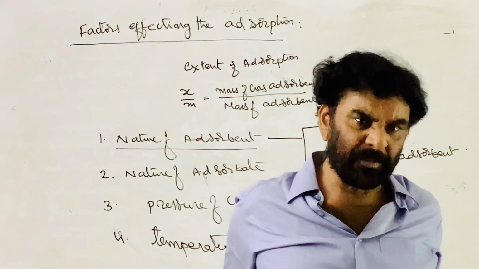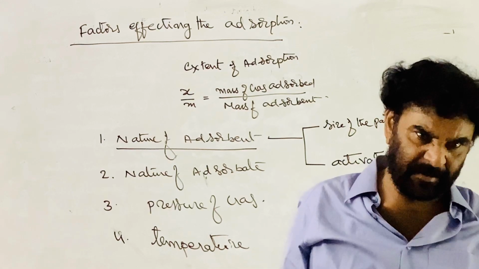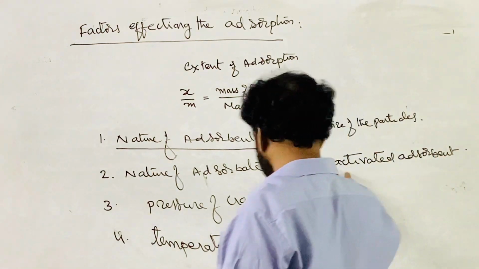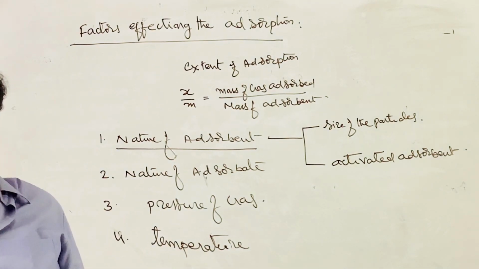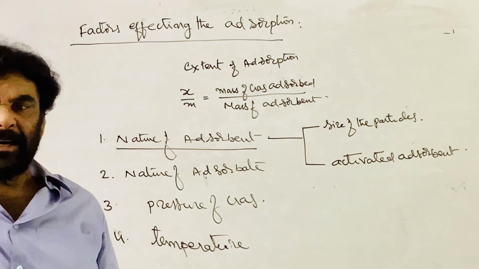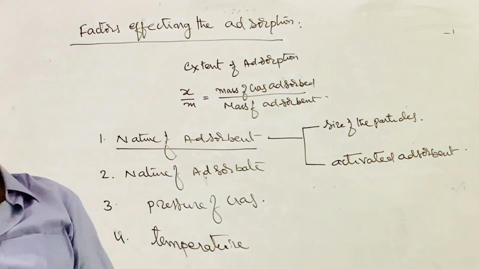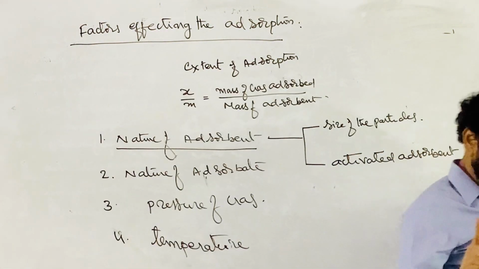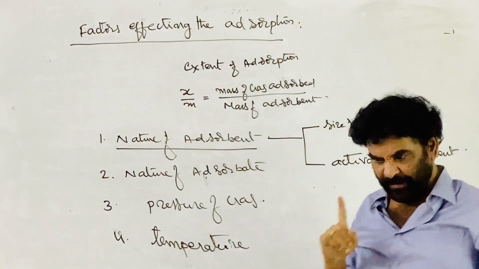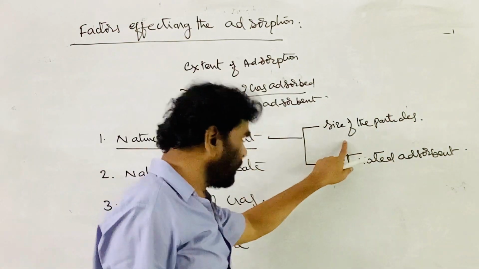We call it that impurities are present on the surface. The surface is not available for adsorption. So activation means cleaning the surface of the adsorbent, that is, removal of the gas molecules from the surface of the adsorbent. For that, the adsorbent is to be taken in the activated form. It should be in the finely divided state.